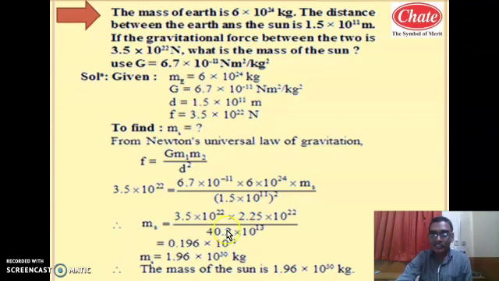Solving this, initially you collect all the powers of 10 and then carry out the calculation. 3.5 into 2.25 divided by 40.2 will give you 0.196 into 10 raised to 31. Hence the mass of Sun is 1.96 into 10 raised to 30 kg. So the mass of Sun is 1.96 into 10 raised to 30 kg. Whenever you calculate the answer, also express your answer in a sentence, whatever is asked in your question.